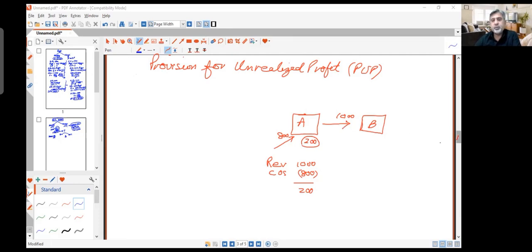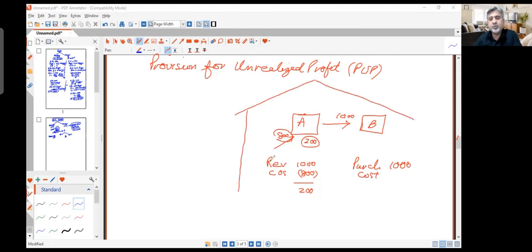Entity B will say that this is my purchases. They purchased the goods for 1000, and they will record cost as 1000, because they don't know that the goods were purchased for 800 or whatever. They will see their invoice value and record this purchase price as 1000. Now, both are correct in their individual financial statements. But when you make the group financial statements, both of these entities lie in the same group, they are under the same roof.